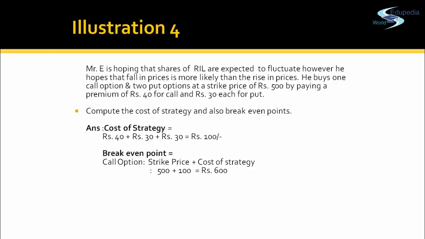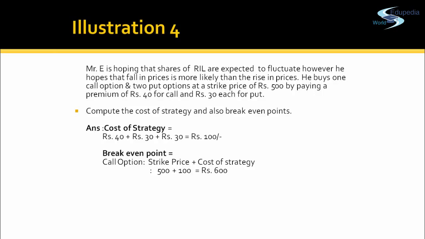And now if I have to compute the break even point for the put option, Mr. E has two put options, right? So to compute the break even point for the put option, the cost of strategy will be divided by 2.